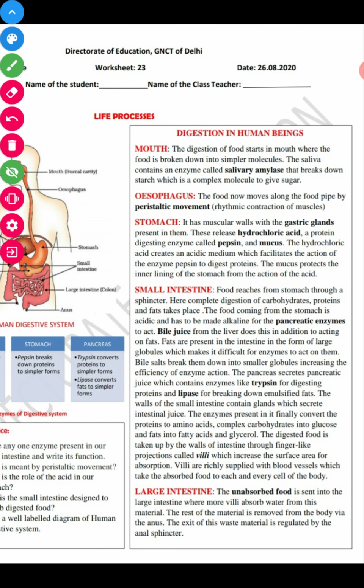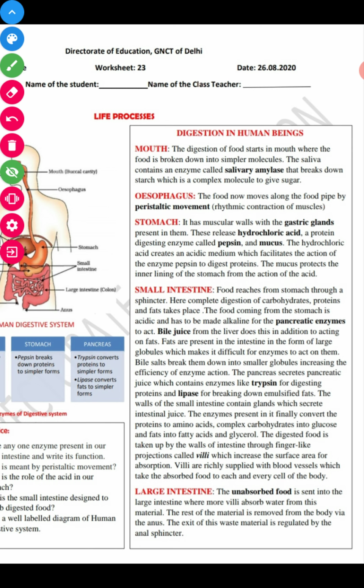So I think it has been clear to you what is the role of the gastric gland. Hydrochloric acid, first, activates the pepsin, second, it kills the microorganisms present in the food which have been taken by us in the stomach. Second, it releases pepsin but in inactive form, and by the action of hydrochloric acid it gets activated. And the third one is mucus. Mucus protects the inner lining of the stomach from the action of HCl, because HCl is a strong acid, right?